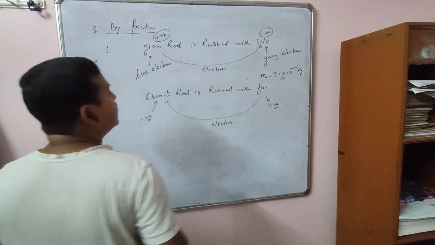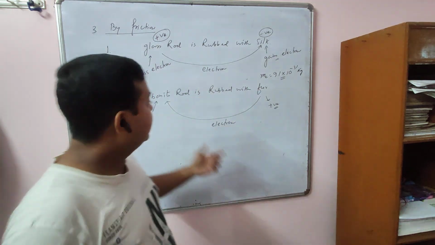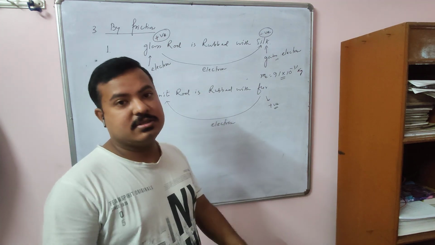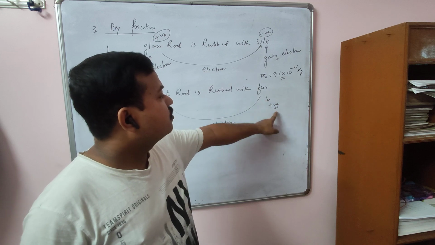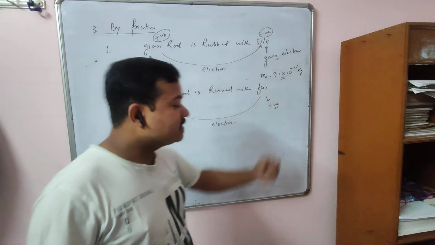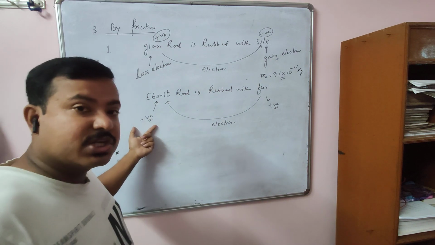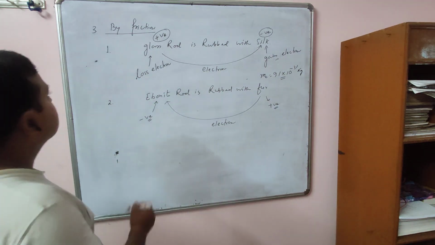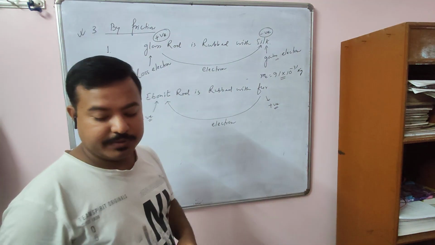Okay, so in this way two bodies can be charged by transfer of electrons due to frictional electricity. Here the fur loses electrons, so it becomes positive charge and its mass slightly decreases, and here the ebonite gains electrons, so it's negatively charged and its mass slightly increases. Okay, so this is the way by which we can charge a body.